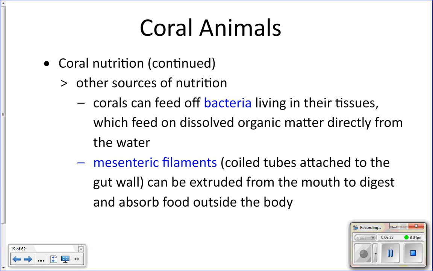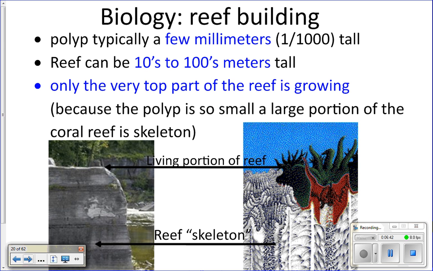So that's how coral gets its nutrition. Right? Bacteria, mesenteric filaments, zooxanthellae, and then also filter feeding, or suspension feeding, technically. So suspension feeding. Okay, so that's how coral gets its food.